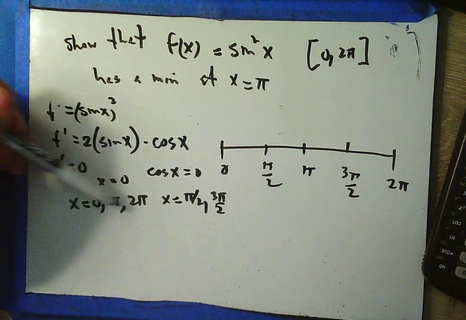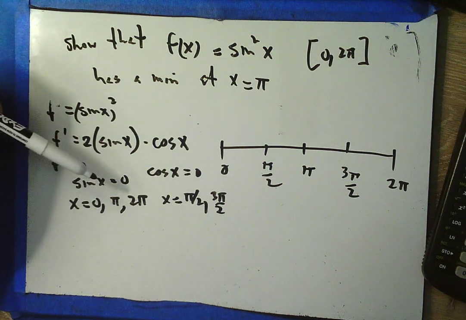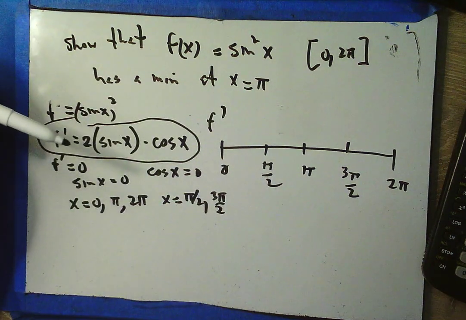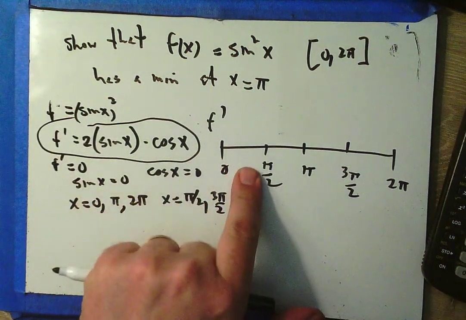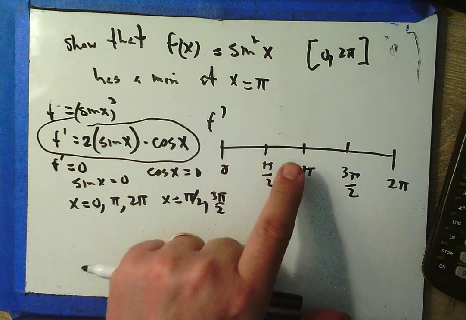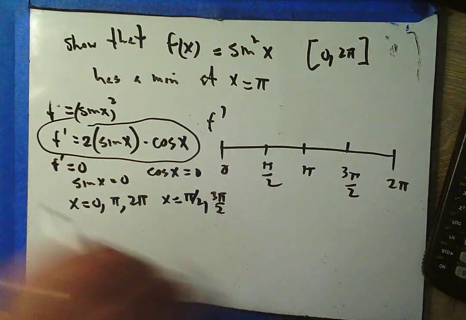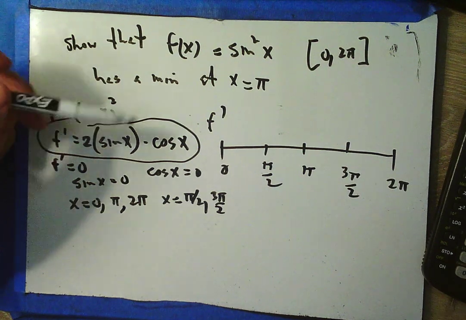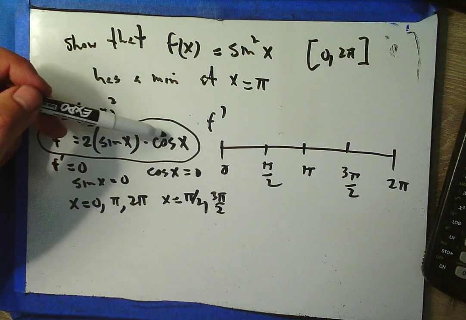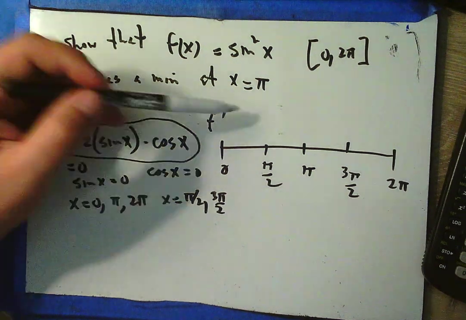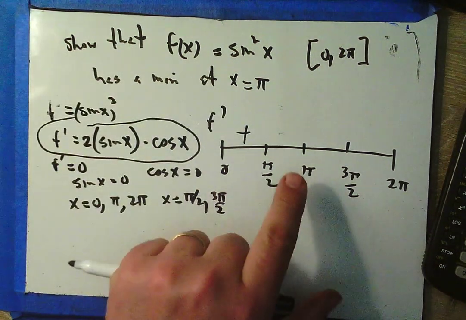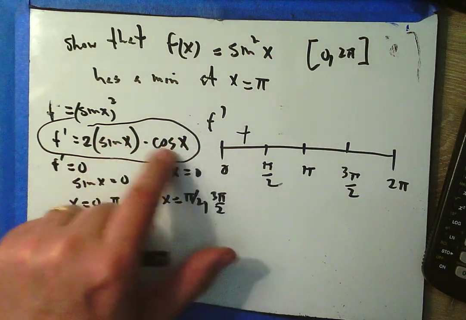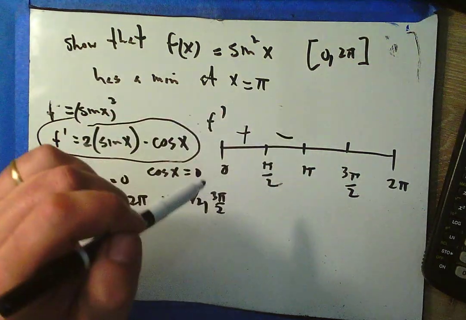Okay, these are all critical points, so I need to plug some values in to f prime, right? This is an f prime sign chart. I like plugging in pi over 4s: pi over 4, 3 pi over 4, 5 pi over 4, 7 pi over 4. So sine of pi over 4 is positive root 2 over 2. Cosine of pi over 4 is positive root 2 over 2. So positive times positive is a positive. But at 3 pi over 4, the cosine will be negative. The sine will still be positive. So I have negative times positive, which is negative.